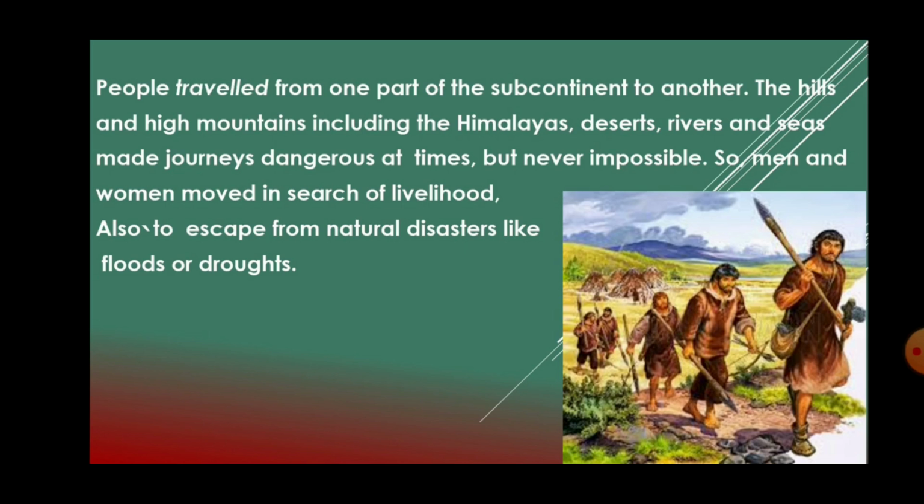Frontiers here refers to the areas near or beyond the boundary. The areas that mostly form near or beyond the boundaries are hills, high mountains, deserts, rivers and seas. So people moved across the bold frontiers and traveled for various reasons. Now, why people traveled for various reasons across all these frontiers, we shall see in our next session.